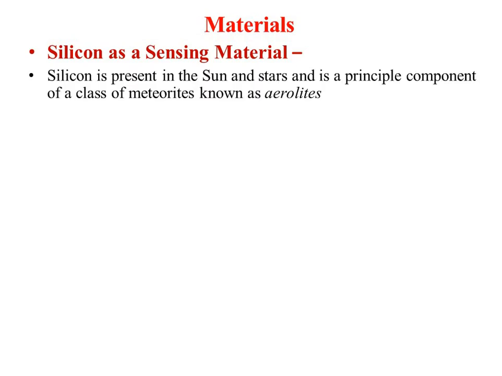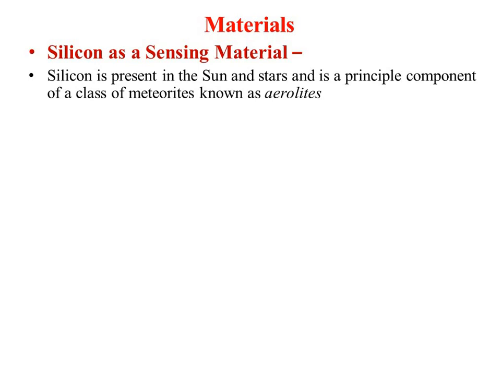We know that in this universe silicon is present in the sun and stars, and it is the most important component of the class of meteorites known as aerolites.